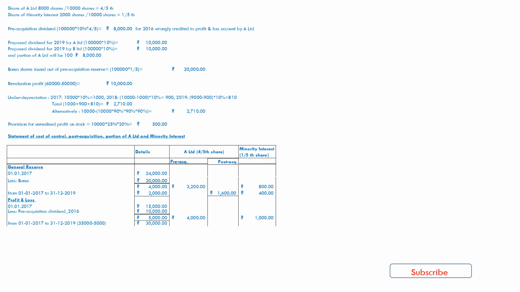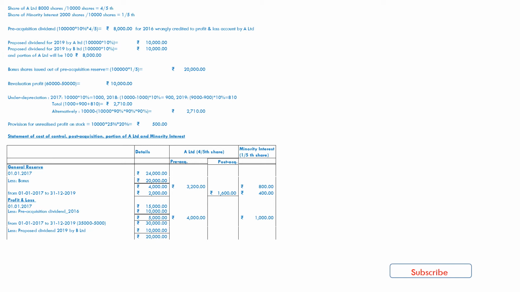So from 20,000 we will reduce 10% on 1 lakh in case of B Limited, that is 10,000, from the 30,000 remaining balance of profit and loss account. Now we have a balance of 20,000.